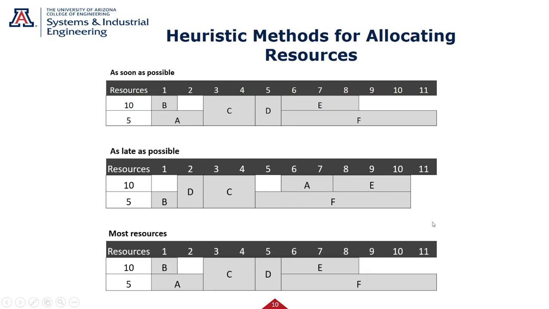Let's look at another heuristic. Most resources. I want to do the things with most resources first. I'm not going to bounce back, but A and B were both 5s, and I can do them, so I get them started. C and D were 10s. I do those next. A, E, and F were 5s. Do those next. This heuristic for this simple case gives us the same as up here, 11 days.